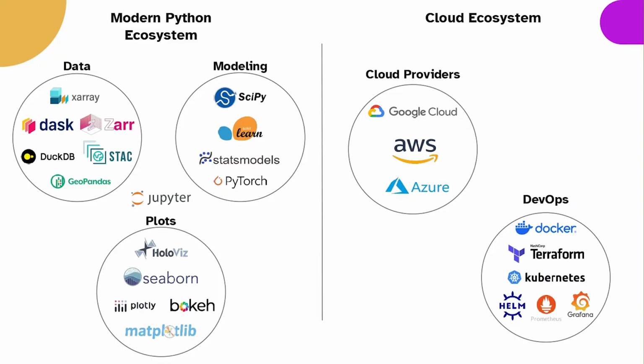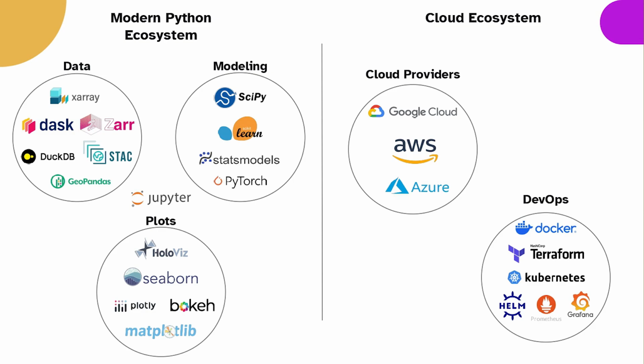And then you have all these different modeling packages, from standard stuff like SciPy to AI like PyTorch and TensorFlow. And on top of that, you have all these very nice plotting ecosystems, especially the HoloViz ecosystem, where you can offload all the computation for the plotting and then bring that back to actually plot it locally. And additionally, you have the whole Jupyter ecosystem, which makes interactive computing very nice. You have JupyterHub for people to request their own on-demand servers. You have JupyterLab and all the JupyterLab extensions that people have built on top of that.